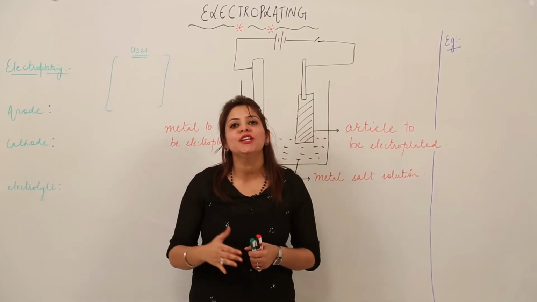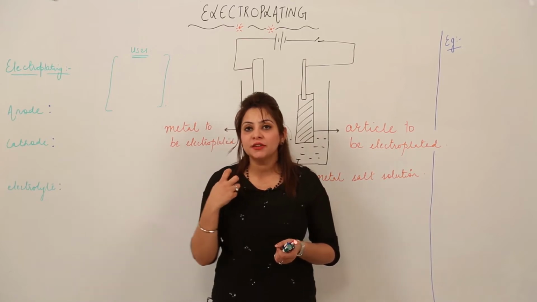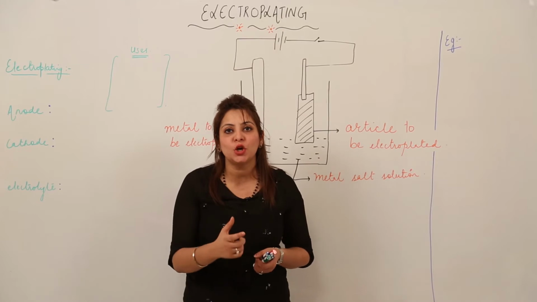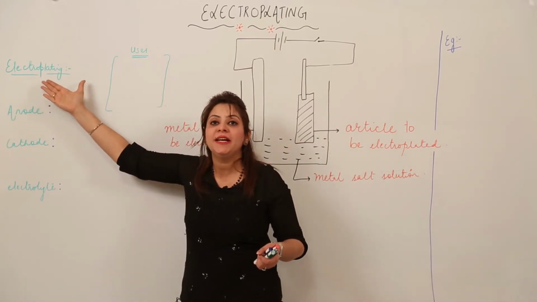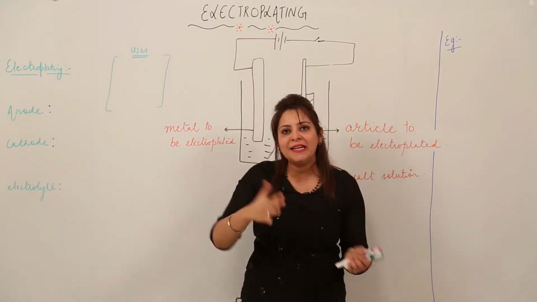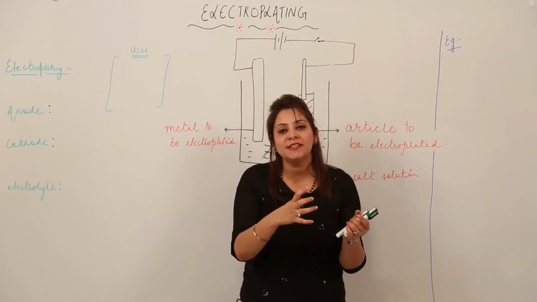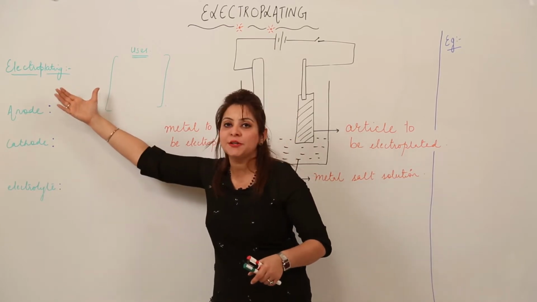Now we are starting with the uses of electrolysis, right? And you'll be curious to know that one of the important uses of electrolysis is electroplating, right? What actually is electroplating? Electroplating means plating, you know that we are just plating something. That means we are depositing a certain substance or any other substance, right? So this is what electroplating is.